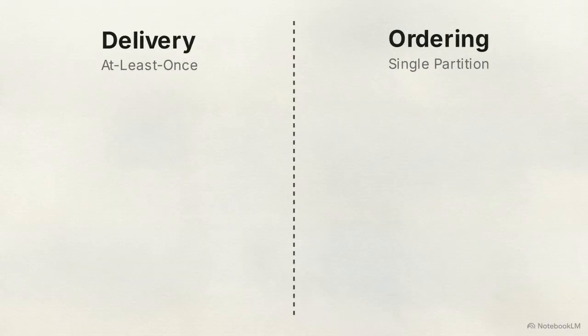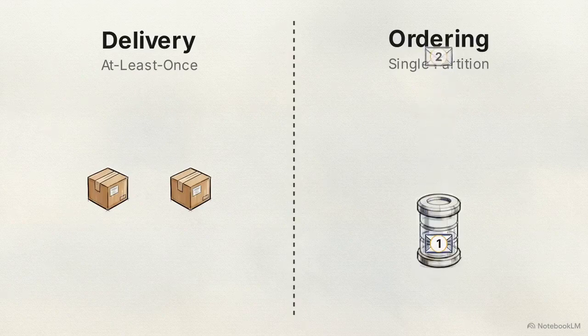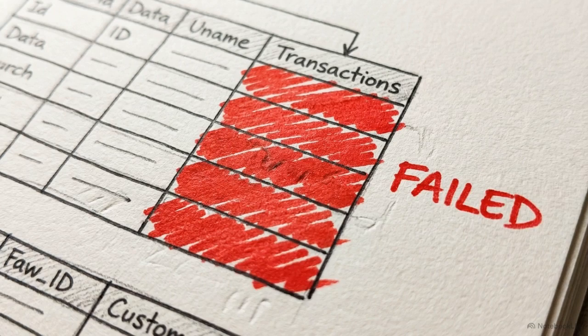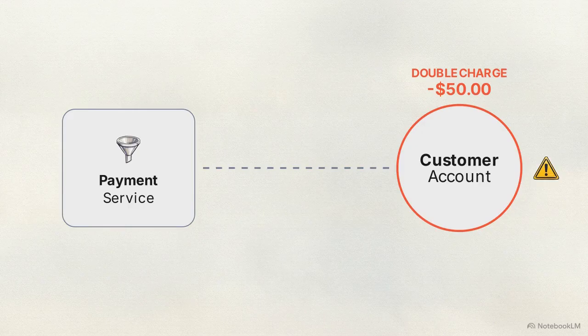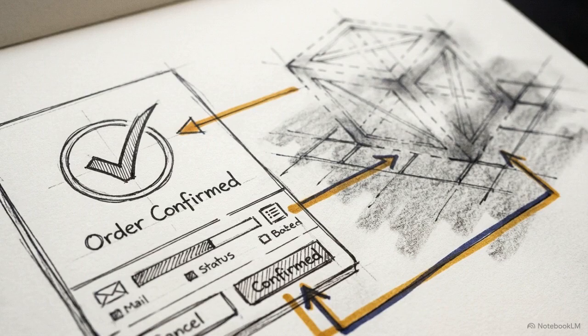Its baseline protocol promises at least once delivery and guarantees chronological ordering only within a single partition. Relying on these default settings in a production environment leads directly to silent data corruption. Downstream microservices execute duplicate events, double charging customers for a single transaction, or they process ghost orders that never actually committed to your primary database.